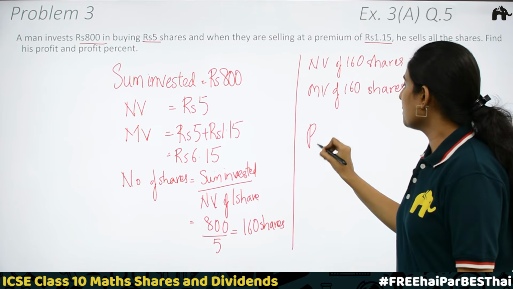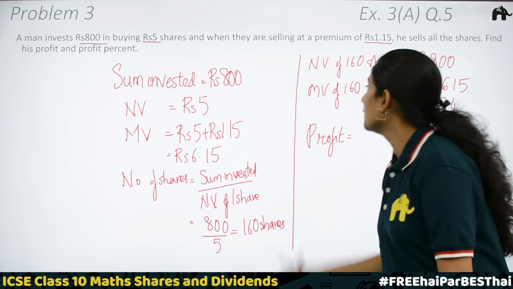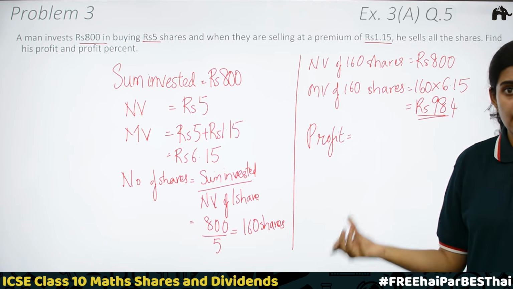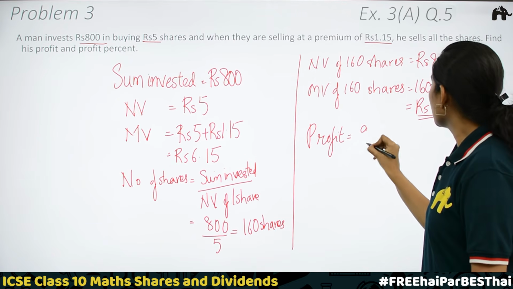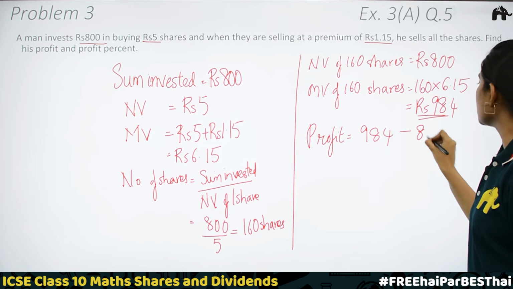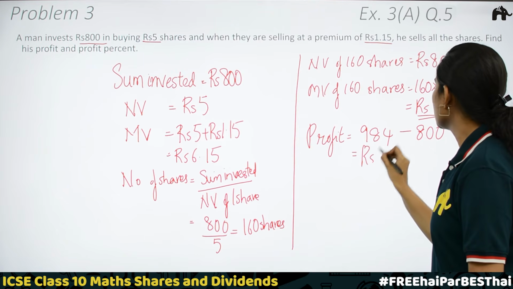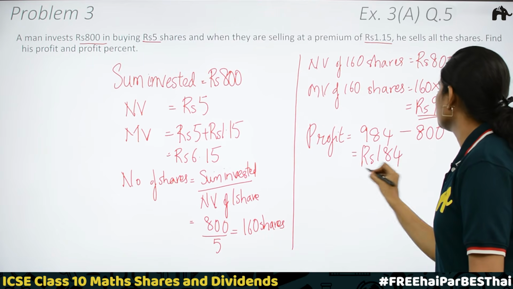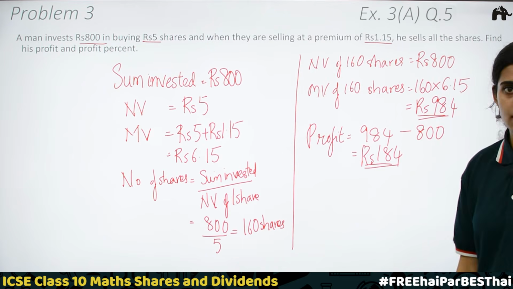Now we can find the profit. Profit is equal to market value of 160 shares minus nominal value of 160 shares. That is 984 minus 800 equal to rupees 184. Rupees 184 is the profit.